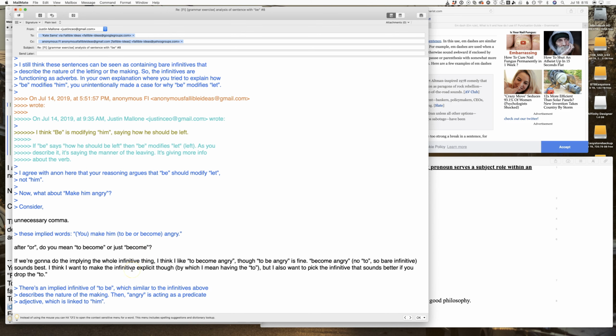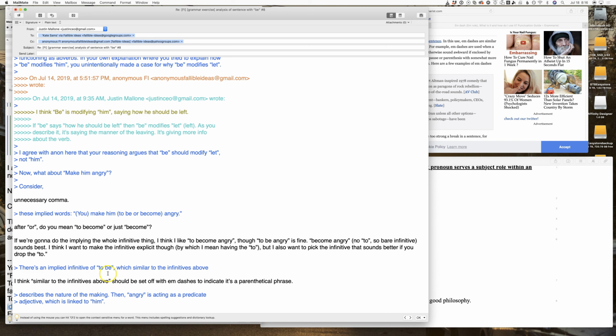Right, so I just looked it up a little bit, and I think this part should be set off with em dashes. Because the thing is, we need two breaks here. There's an implied infinitive to be, comma, that's fine, which, but then we have this, similar to the infinitives above, that's its own thing. And so I think we want em dashes. Describes the nature of the making.